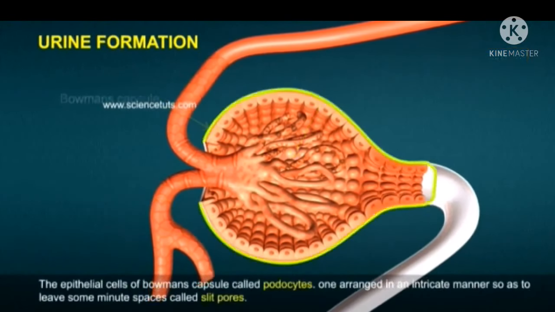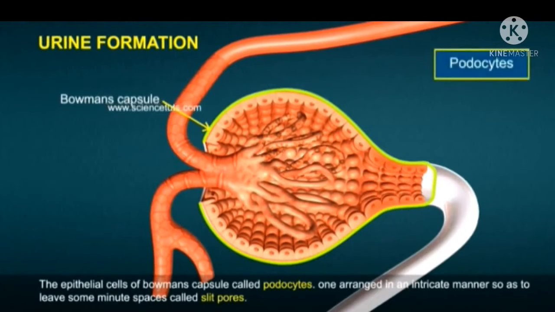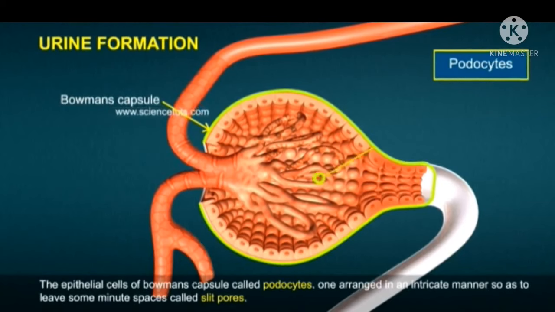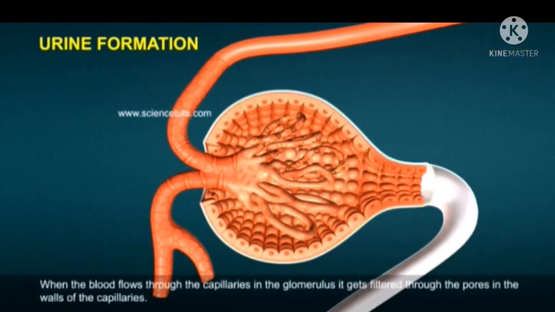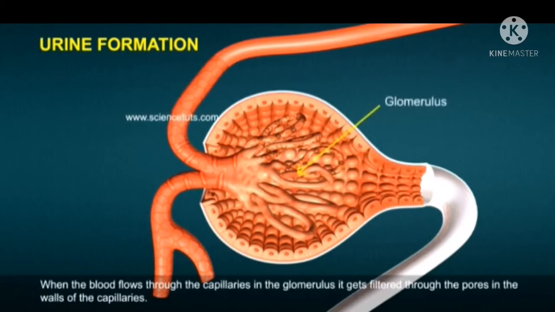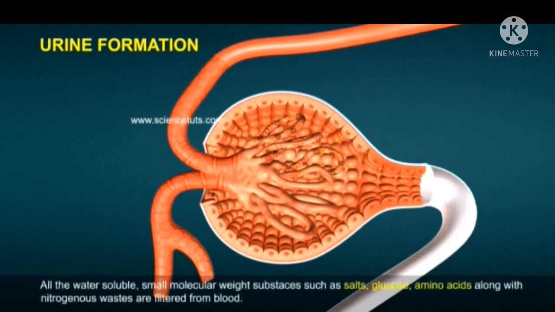The epithelial cells of Bowman's capsule, called podocytes, are arranged in an intricate manner so as to leave some minute spaces called slit pores. When the blood flows through the capillaries in the glomerulus, it gets filtered through the pores in the walls of the capillaries.